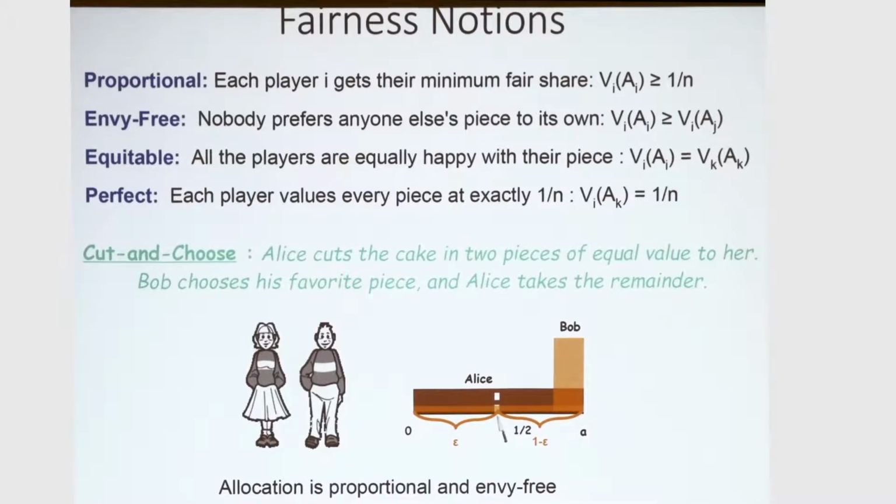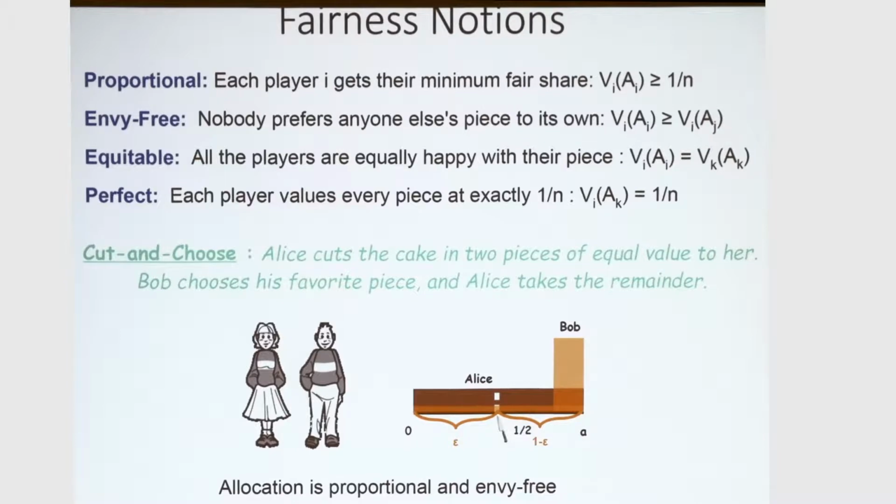So there's proportionality, which says that each player should get their minimum fair share. So without loss of generality in this model, we can normalize. So if you get the whole cake, your value is 1. So this minimum share will be 1 over n. A stronger notion will be requiring envy freeness, which means that you would not like to take somebody else's piece. You would like your own at least as much.